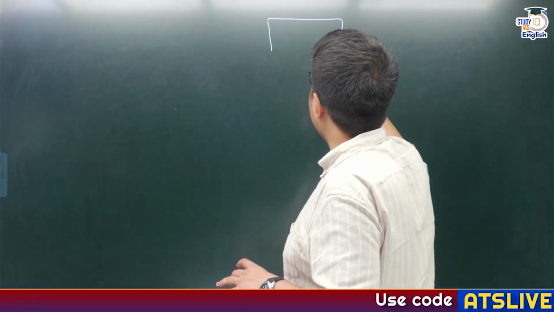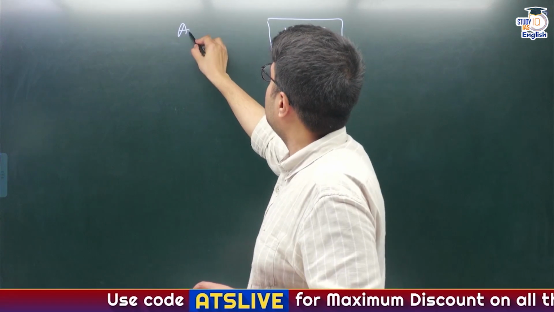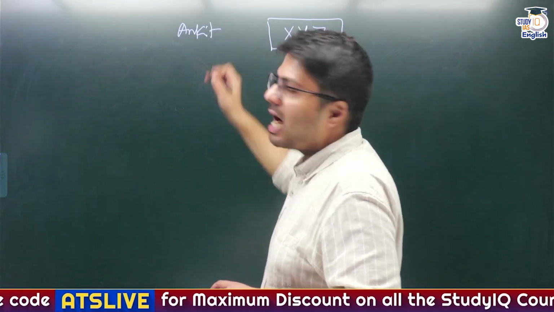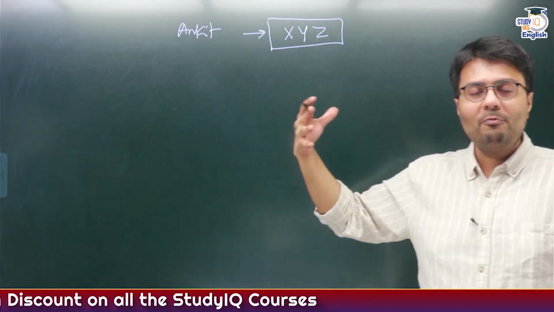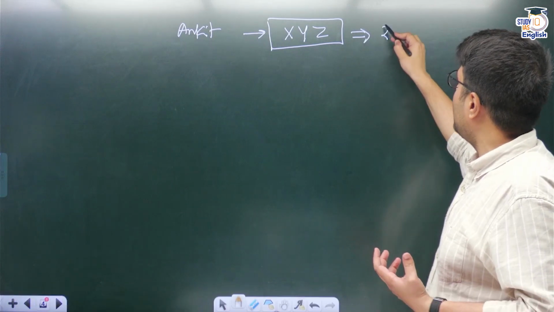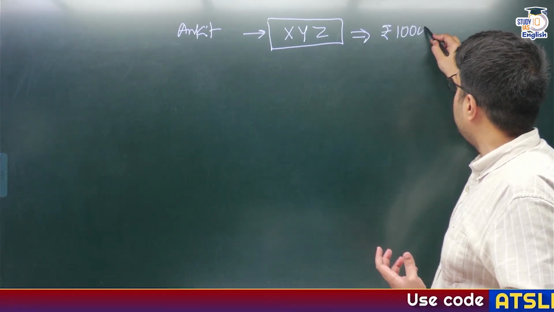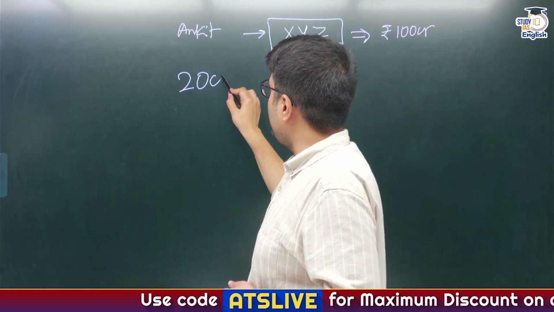Now suppose I am Ankit and I own a company known as XYZ, right? And the sole owner of this company is me, Ankit, right? And suppose hypothetically this company has gotten very big in terms of business and the current value of this company stands at rupees 100 crore. Okay. Now suppose I need 20 crore rupees. Why do I need 20 crore rupees?